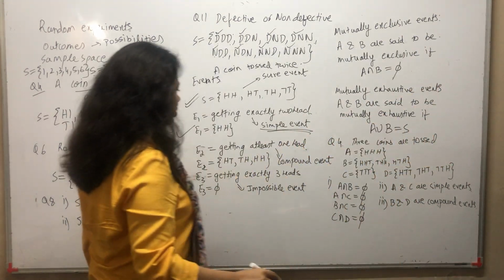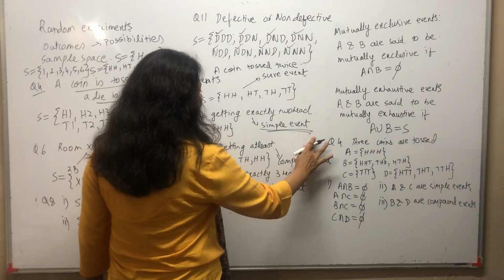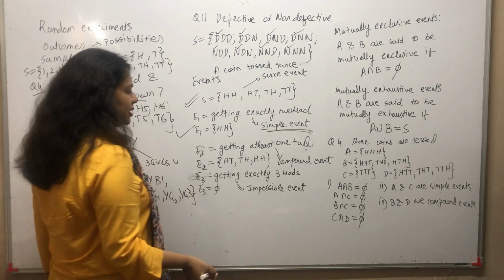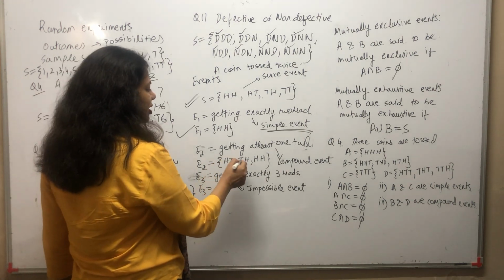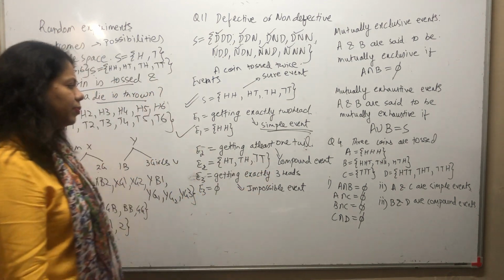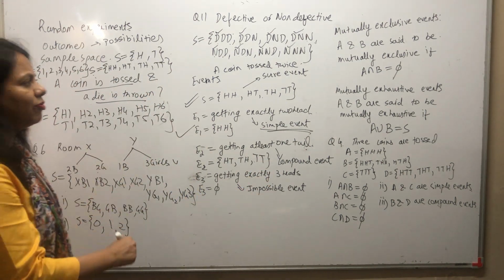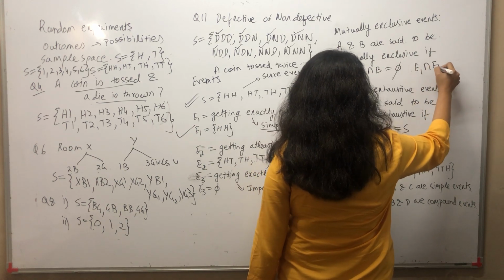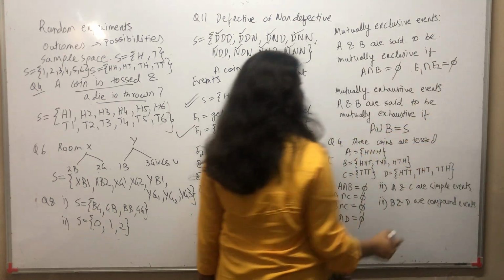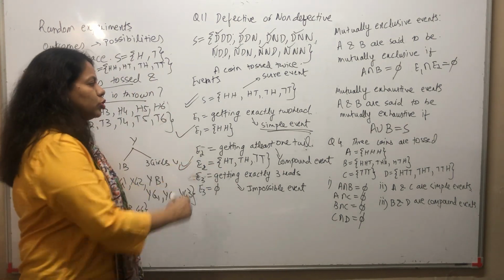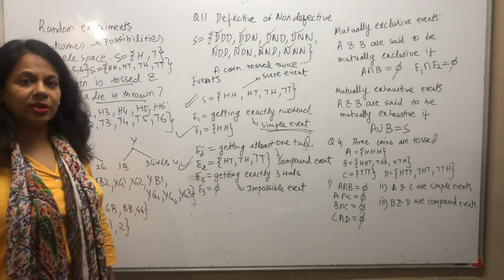Suppose I change it over here, getting at least one tail. Now I'm changing the question to getting at least one tail. So what would I get? HT, TH and TT over here. This would be my experiment. So now if you see, is there anything common between these two? No. So E1 intersection E2 is the null set. So E1 and E2 are mutually exclusive events.